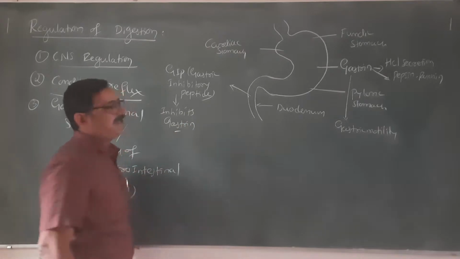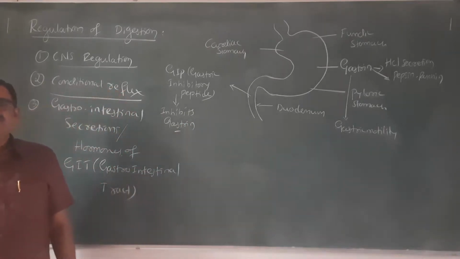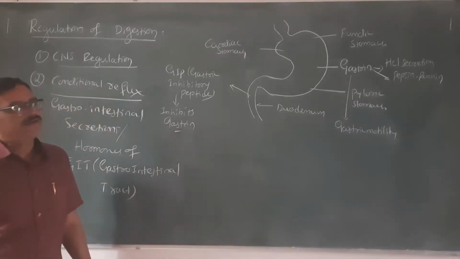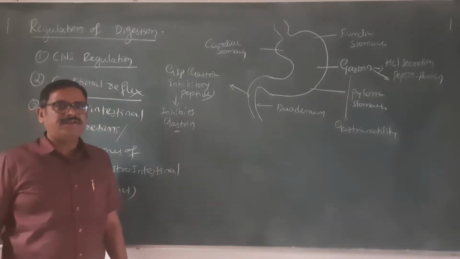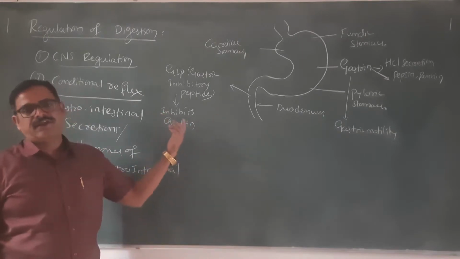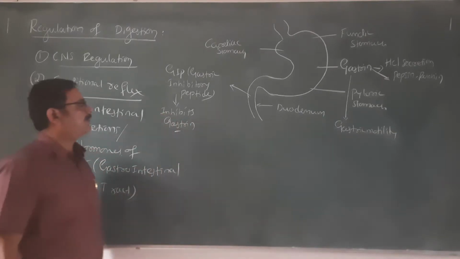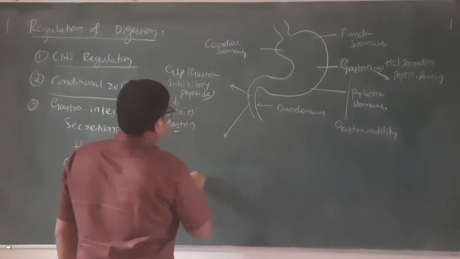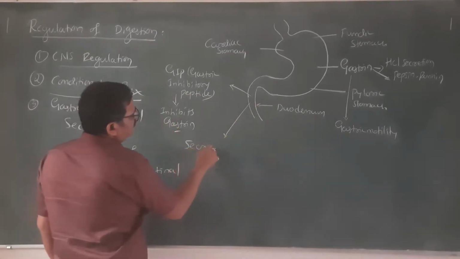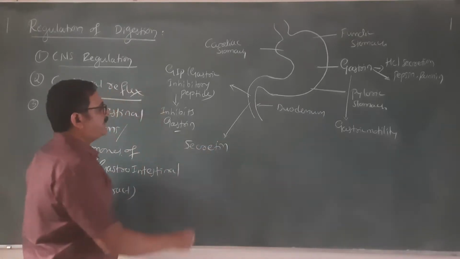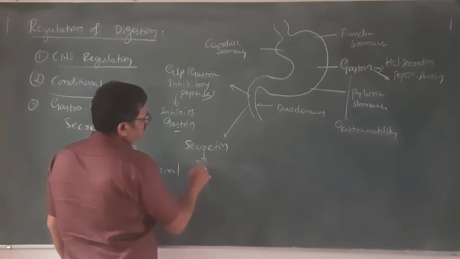When food is not there in the duodenum, what is the use of secreting unnecessary gastrin, producing HCl, pepsin and all that? So it inhibits when there is no food. So it is again a regulatory hormone. Other than that, the duodenum is also known to secrete the hormone called secretin. This secretin mainly stimulates intestinal glands.